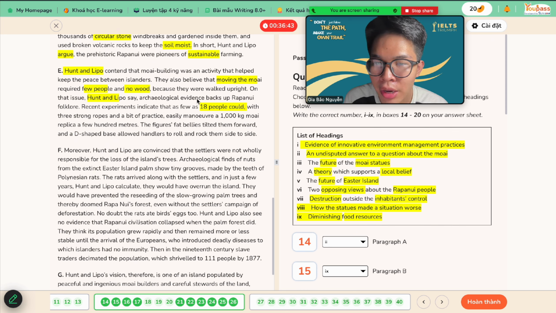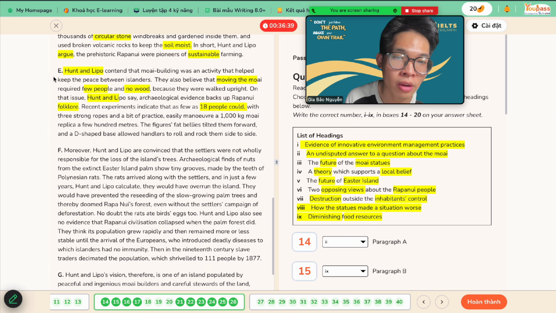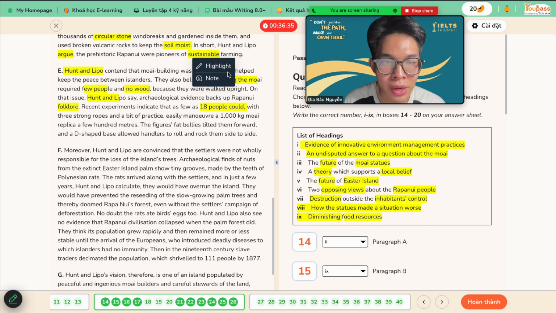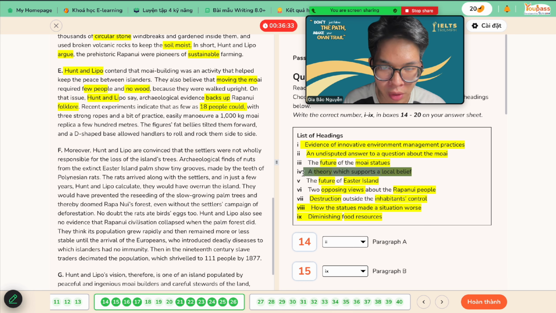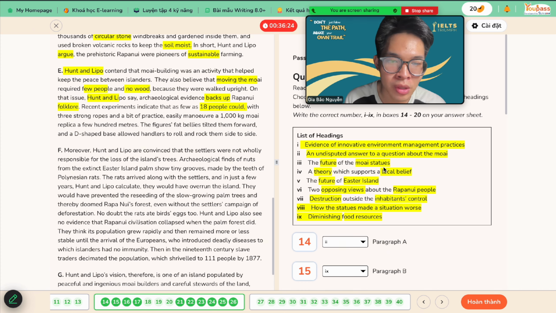Okay, what I have right here is the folklores, which means the stories for the local people, right? And here backups means support, so the answer is this one, a theory, right? Theory means something related to archaeological or science, right? It's some sort of evidence. This one is number 4, right? Number 4.